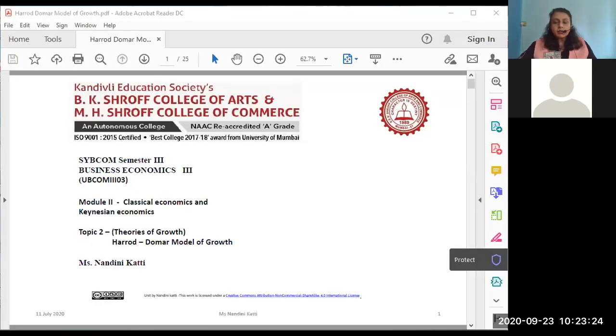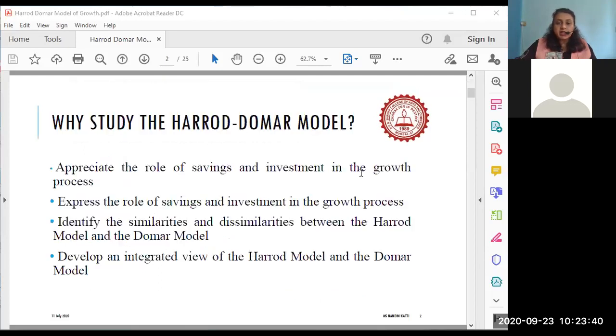Okay, class, good morning, welcome back. We are going to discuss the Harrod-Domar model of growth. What exactly is this model? I told you in the earlier lectures as well, and I'm taking a quick recap before we go to the slide where we had stopped last time.